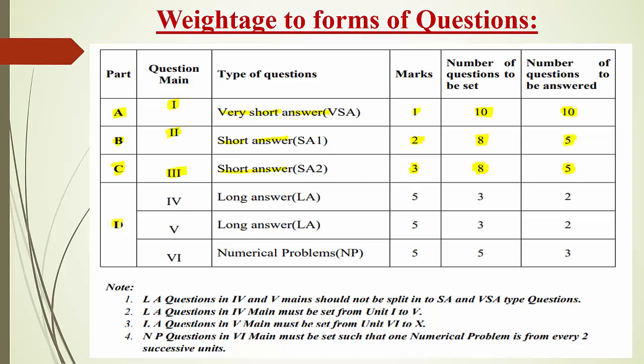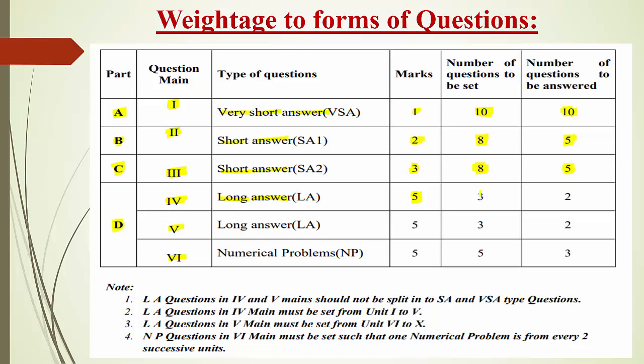Come to the last part, part D. In part D again there are 3 mains: the 4th main, 5th main and 6th main. The 4th main has long answers, such as derivations, or they are going to ask any theory part questions. For each answer you will be awarded 5 marks.